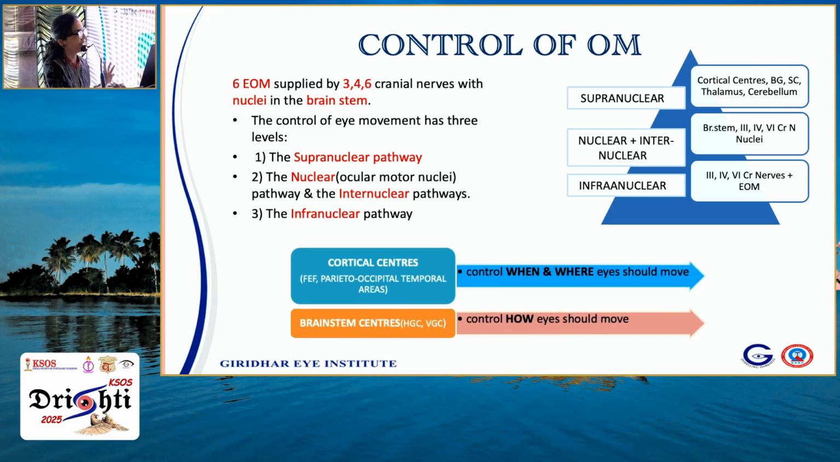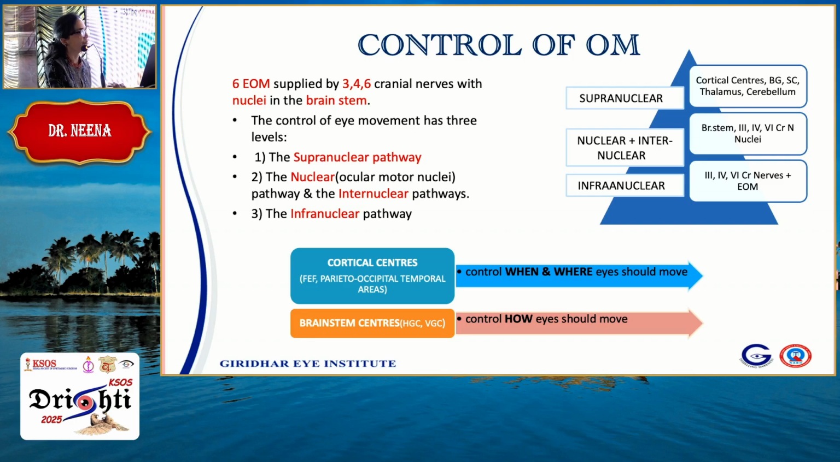So the triple level of ocular motility control is very important to understand, because there is a lot of things happening at the cortical level, at the nuclear level, infranuclear and internuclear levels. So the cortical centers control when and where eyes should move, whereas the brainstem centers, that is the horizontal gaze center and the vertical gaze center, tell you how your eyes should move. So remember this and you will be able to figure out the eye movement disorders. This is important because in a multi-speciality hospital, we might be called upon to look at certain ocular abnormalities. And if you really don't know this, we'll be stuck.